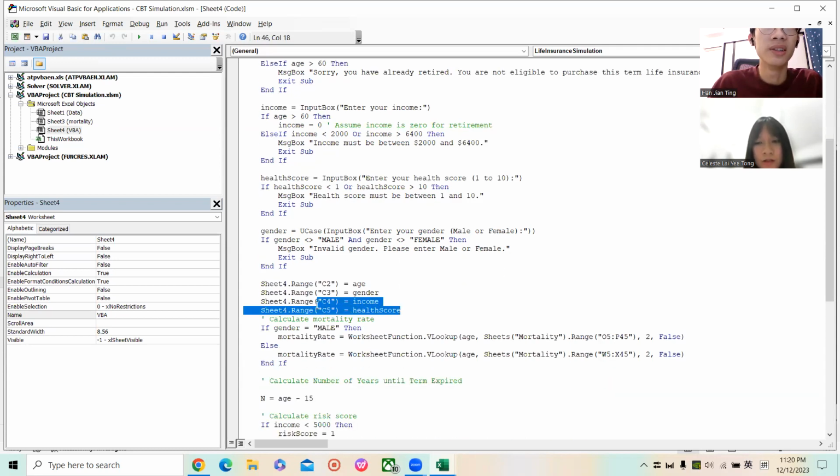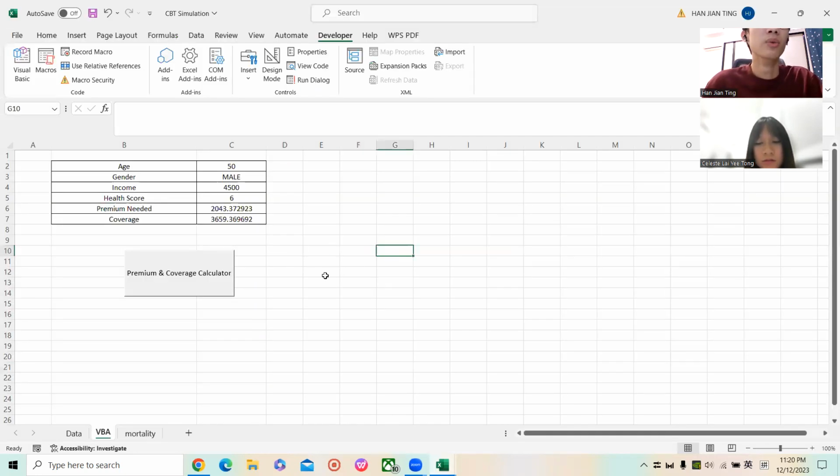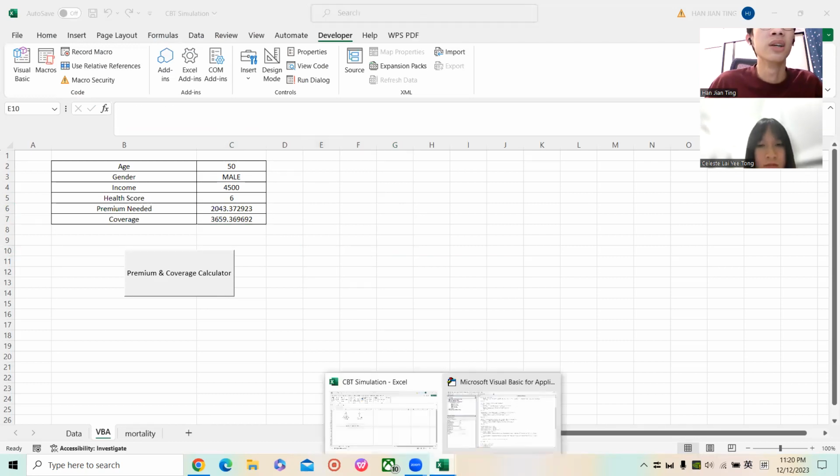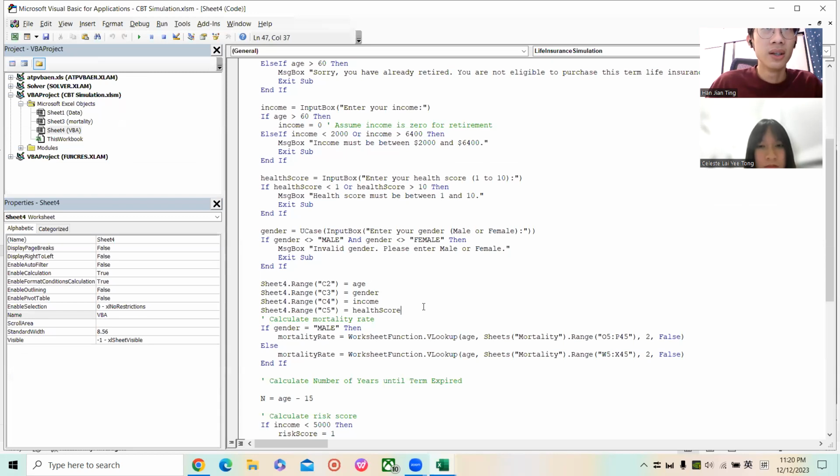So here is the code for these tables. The information we just keyed in will show in these tables, so the customer will know what information they keyed in, how much premium they need, and also the coverage. So they can simulate with these tables.